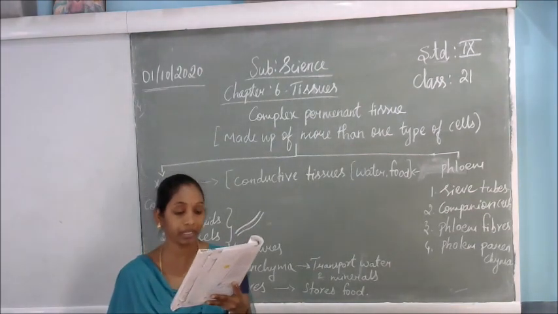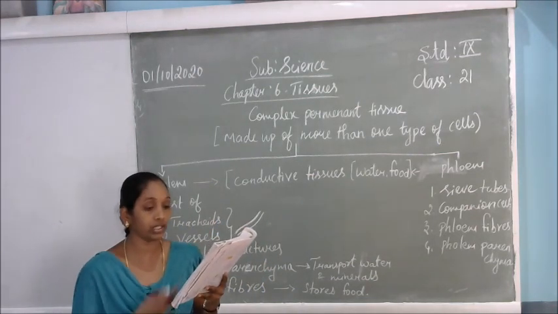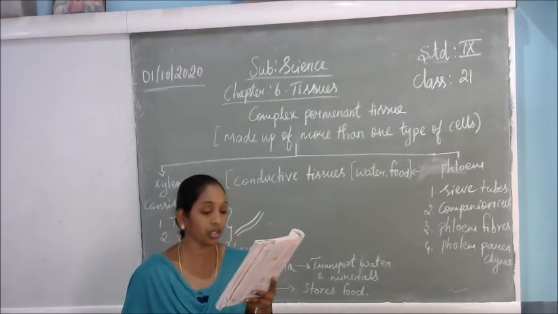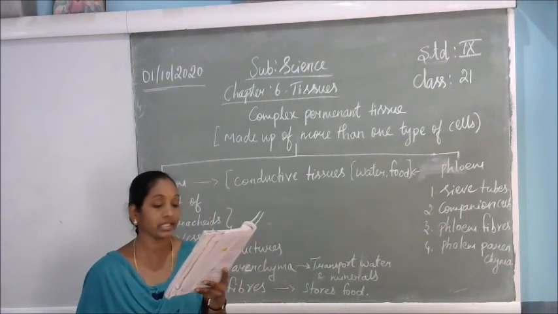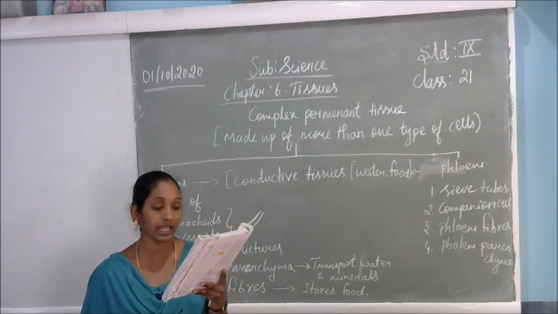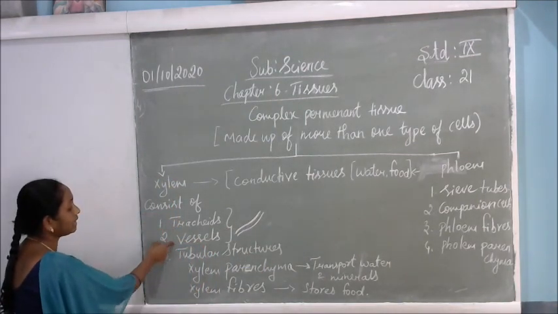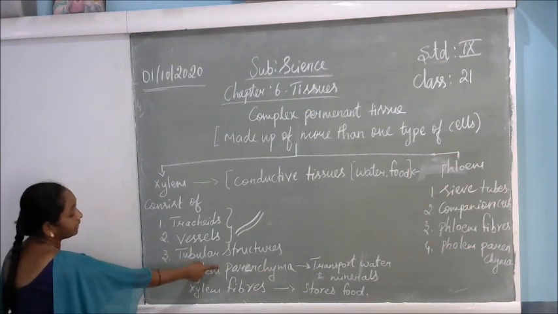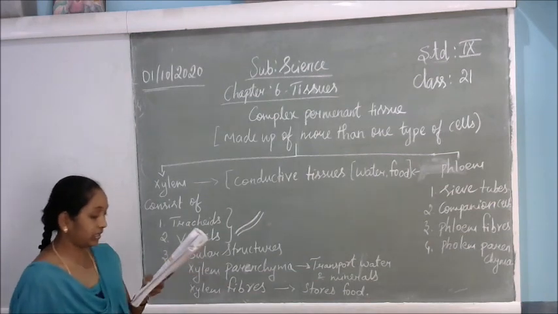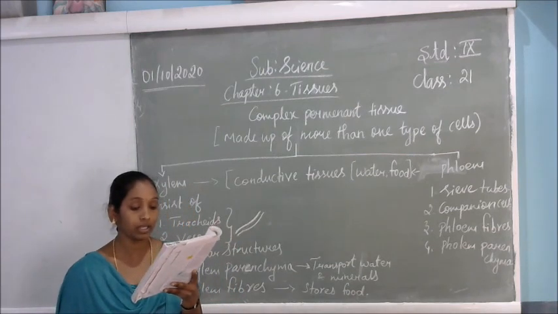That is the microscopical structure. You just refer to the textbook about the structures of the xylem and phloem vascular bundles. Xylem consists of tracheids, vessels, xylem parenchyma and xylem fibers. Already I have told you, xylem consists of tracheids and vessels, which are tubular structures, then xylem parenchyma and the xylem fibers. These tracheids or vessels are tubular structures.